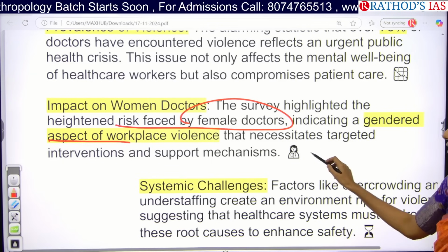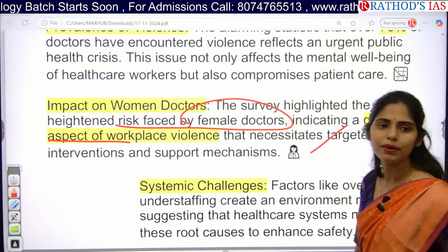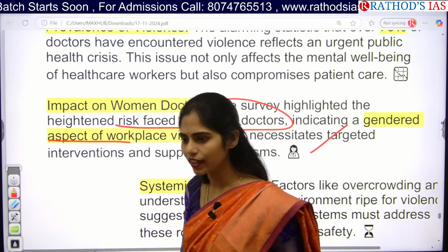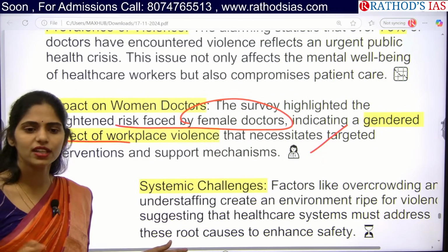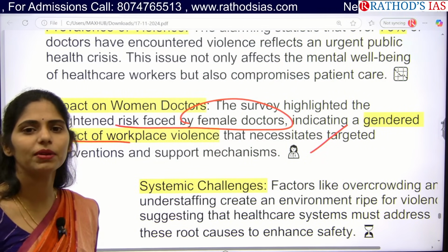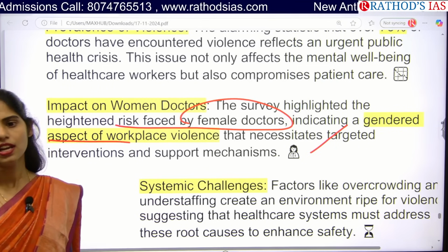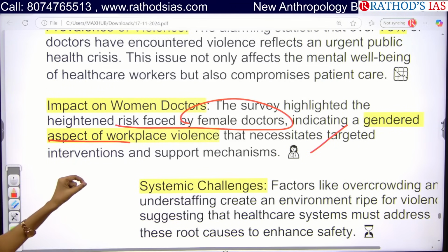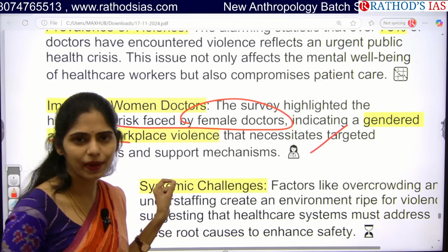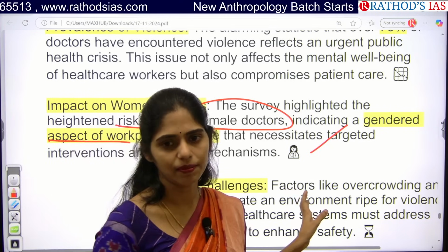So what did it say? Any organization which has more than 10 workers, if they include female workers, has to appoint a committee. Women should be part of that committee, and they have to deal with these cases according to the Vishaka guidelines. But actually, no organization properly has this type of committee.